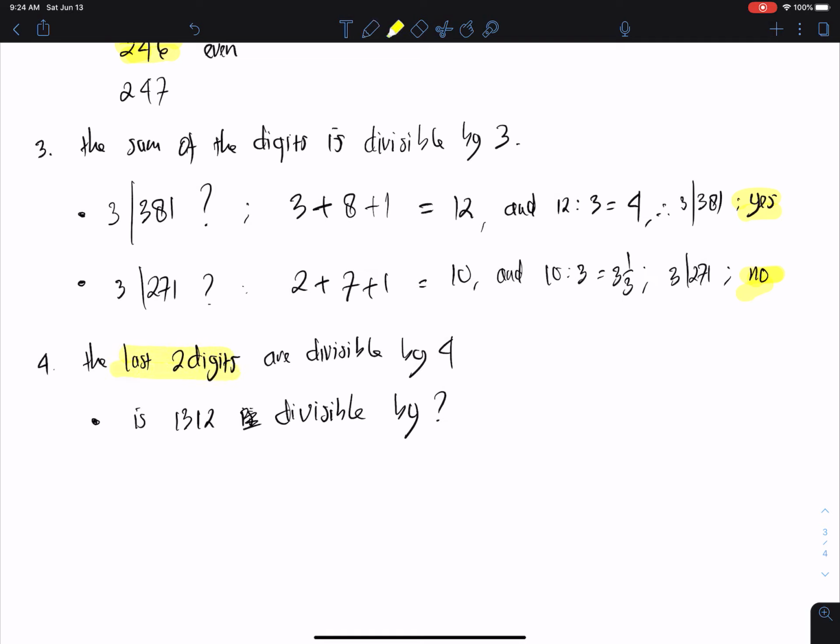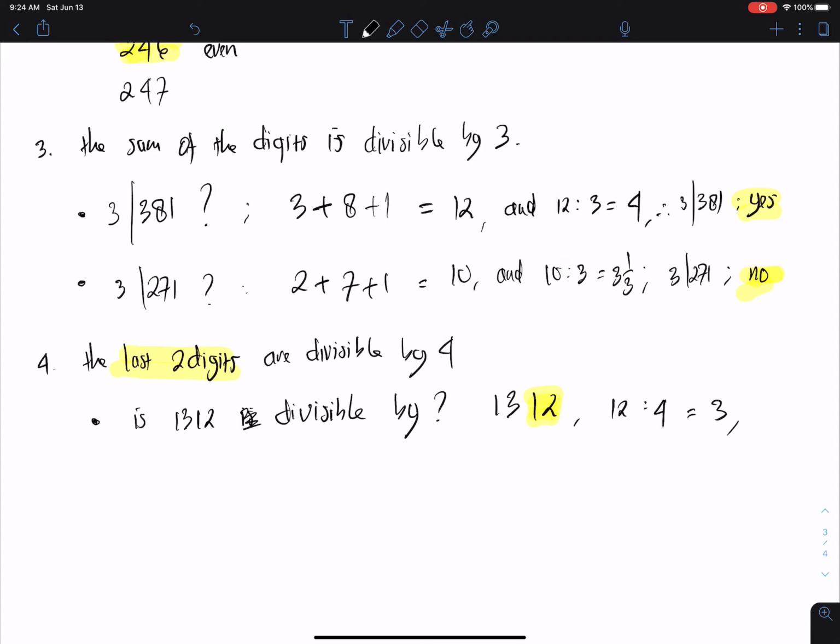Now the last 2 digits in 1312. Okay, so 1312, the last 2 digits are 12. And we know that 12 divided by 4, we can get what? 3. And 3 is a whole number.